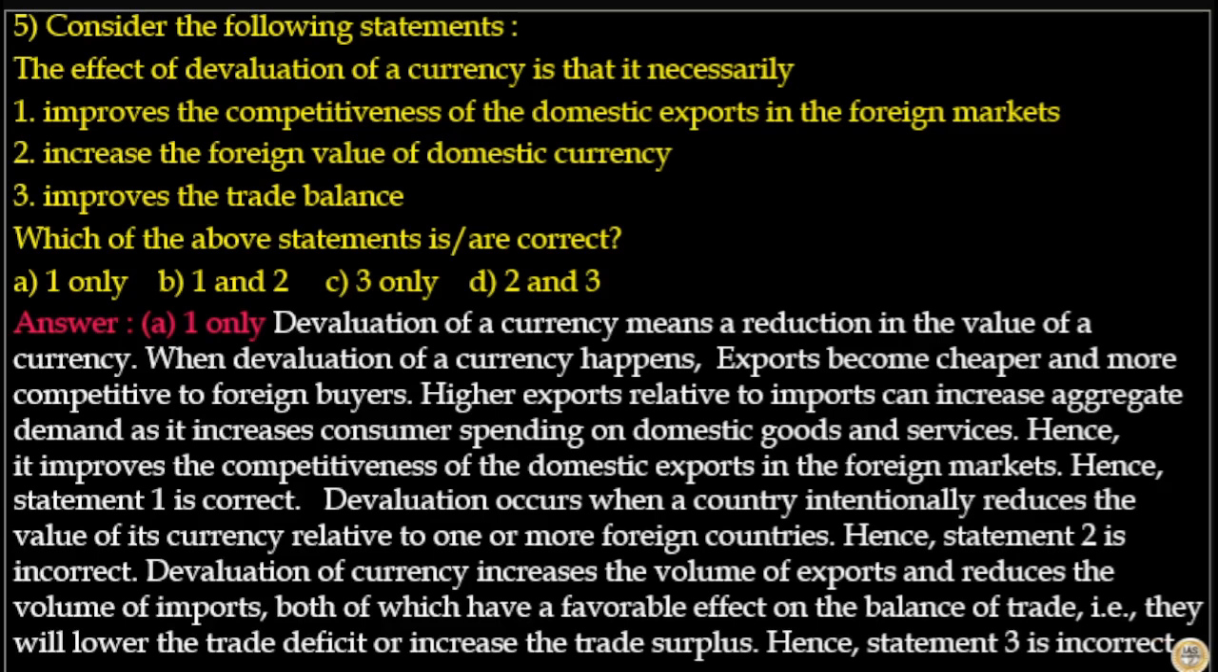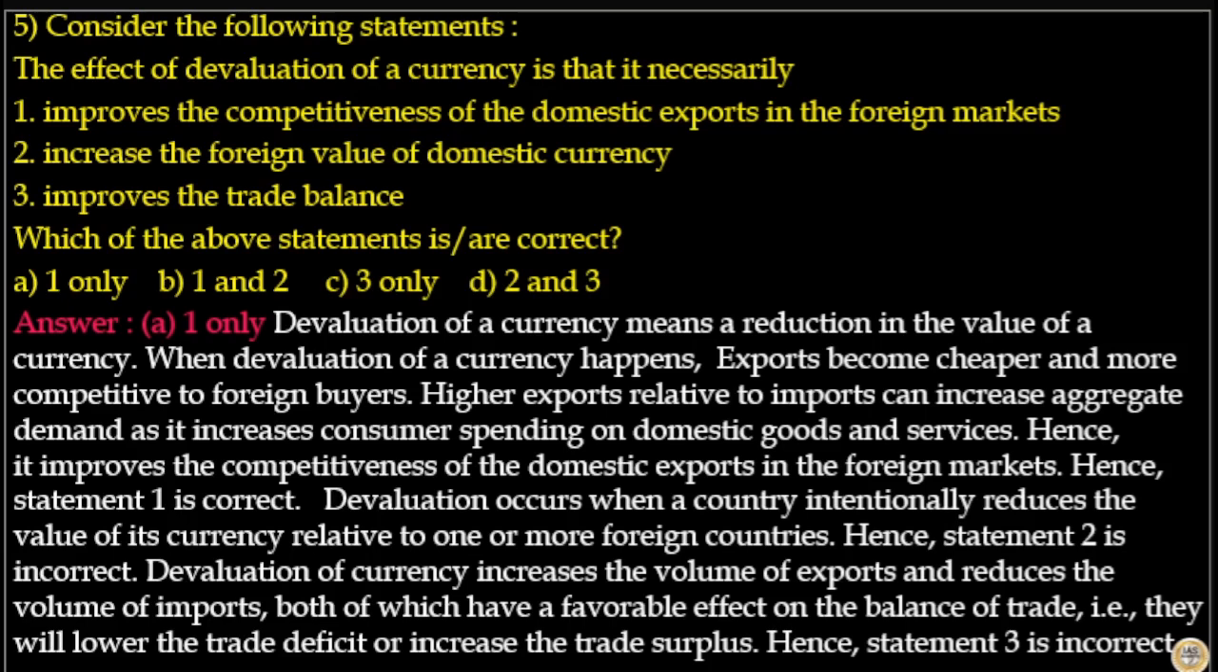Devaluation of a currency means a reduction in the value of a currency. When devaluation of a currency happens, exports become cheaper and more competitive to foreign buyers. Higher exports relative to imports can increase aggregate demand as it increases consumer spending on domestic goods and services. Hence, it improves the competitiveness of the domestic export in the foreign markets. Hence, statement 1 is correct.